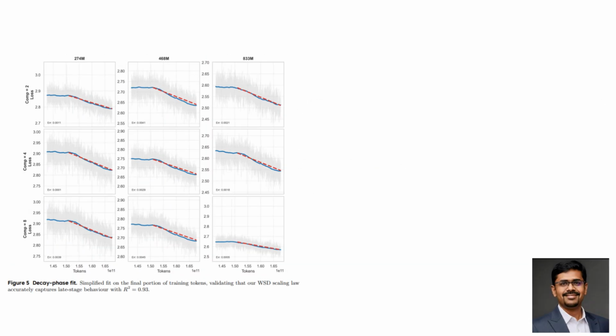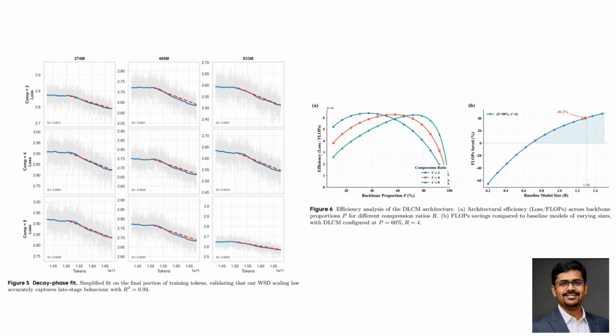Now the magic happens. Instead of running deep transformers over long token sequences, the heavy compute is moved here into a concept level reasoning backbone. Shorter sequence, higher capacity, cheaper attention. This is where the model reasons, plans, connects ideas. Finally, a decoder expands those concepts back into tokens using causal cross attention. Think of it like outlining first, then writing sentences.